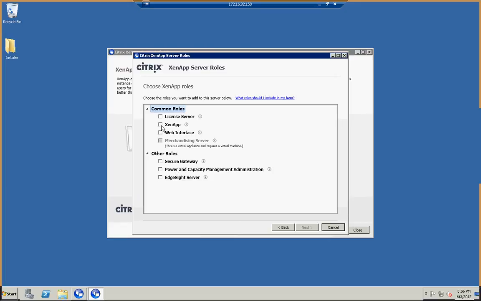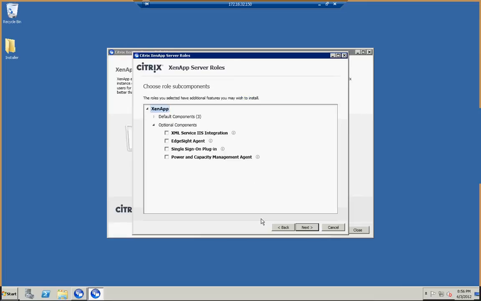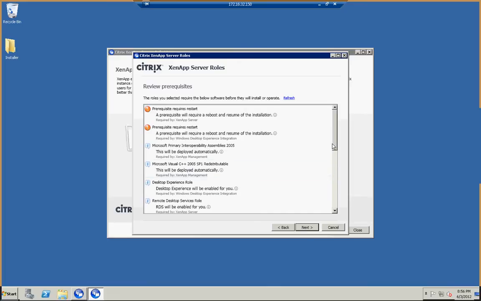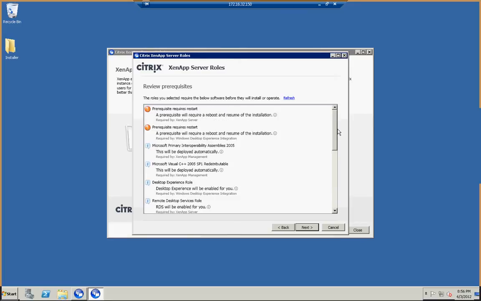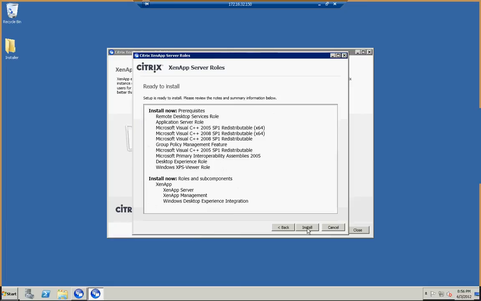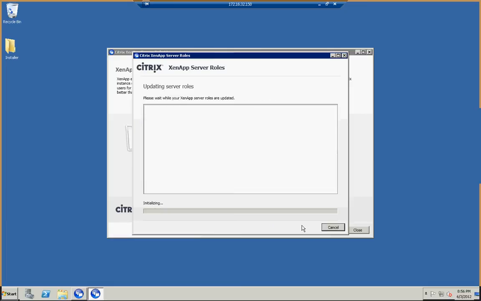We are now installing XenApp. Next, if we install XenApp, the default components will be XenApp server, XenApp management, and Windows Desktop Experience Integration. Click on Next. So these are the prerequisites to install XenApp server. Nothing to do, it will auto install all the components. Just click on Install. Now it has 11 components to install.